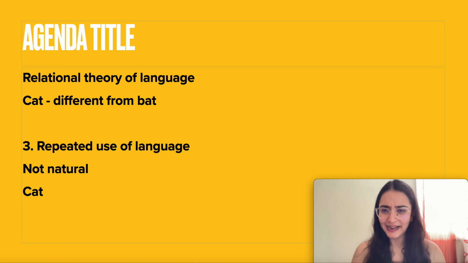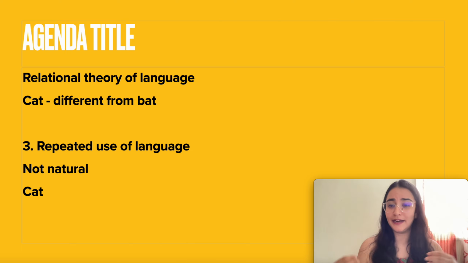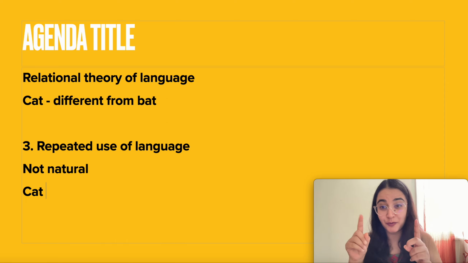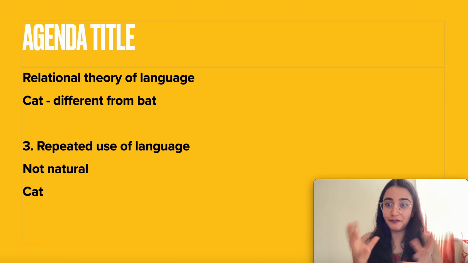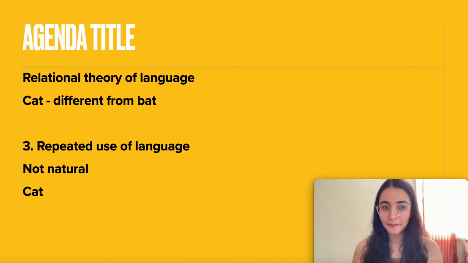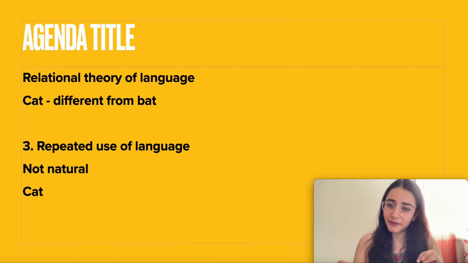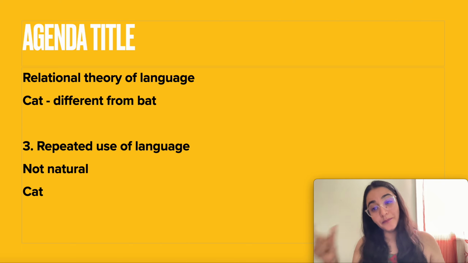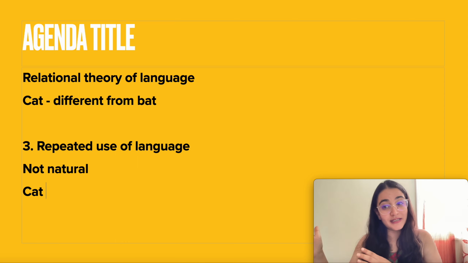Saussure says that ऐसा नहीं है कि हम एक उस एनिमल को जिसका बहुत सारे फर हैं, लेट्स से वाइट कलर की है, उसको हम कैट ही बुला सकते हैं बिकॉज कैट वर्ड में कुछ ऐसे फीचर्स हैं which we have to use to describe that particular animal. No, we use the word cat because of the repeated use. That is it. There is no relationship between the word cat and the meaning, that the concept cat.